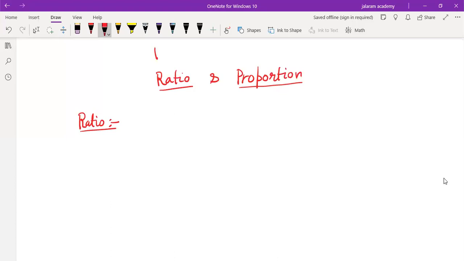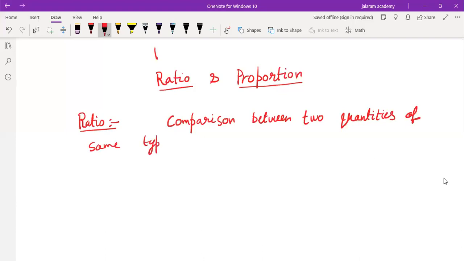Ratio means, remember, ratio means comparison between two quantities. Ratio is the comparison between two quantities of the same type on the basis of what?